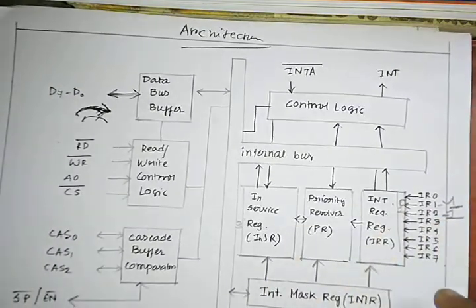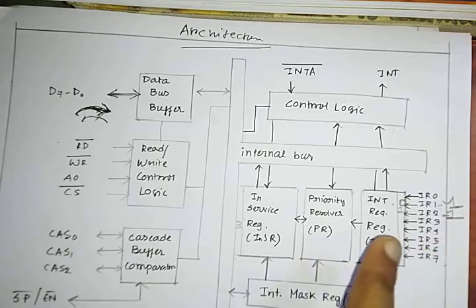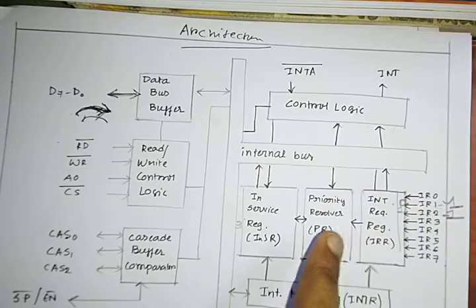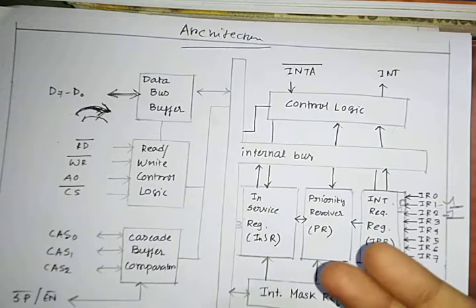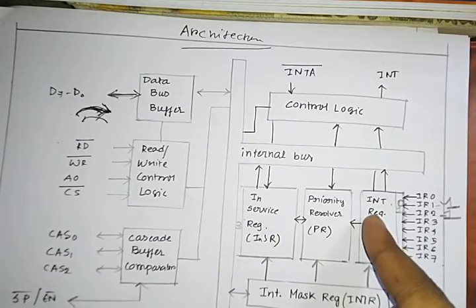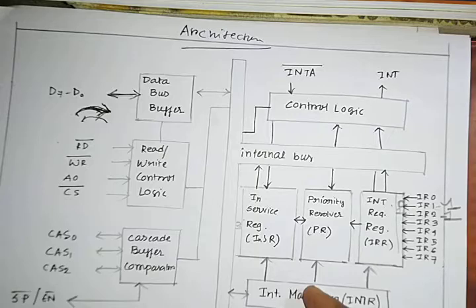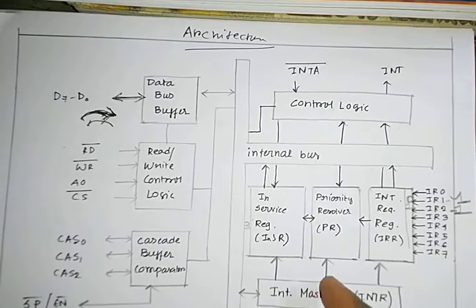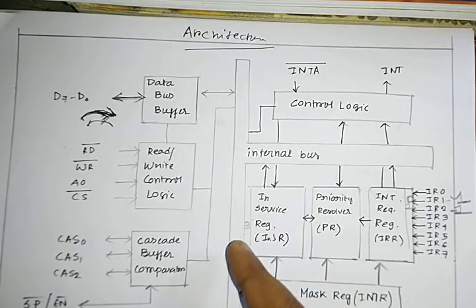So why did I discuss this? For some complex scenarios, like if 2 or 3 more interrupts occur, what will happen? If more than 1 interrupt occurs, first it will be discussed based on priority. Based on priority, if this test is passed, then it will go to the mask situation. If this is also passed, then go to the in-service register.